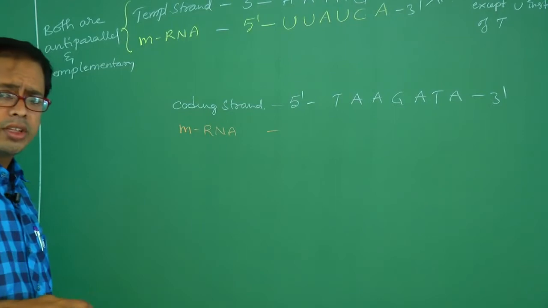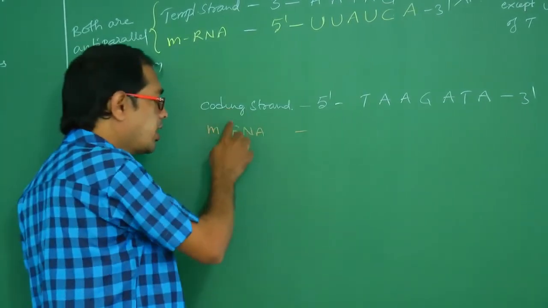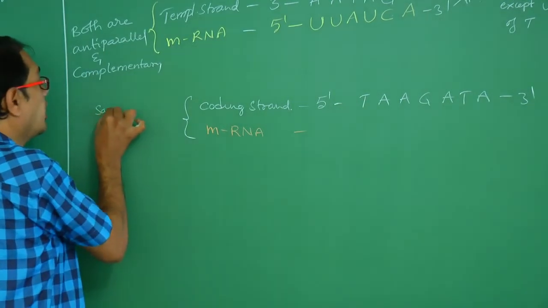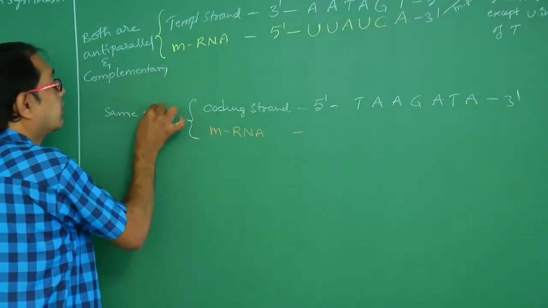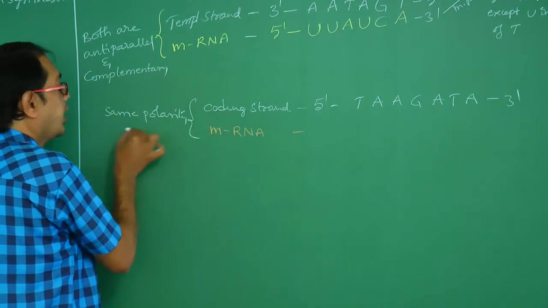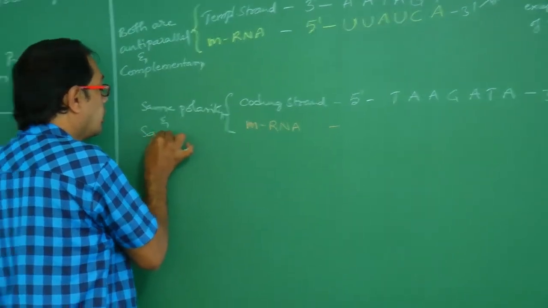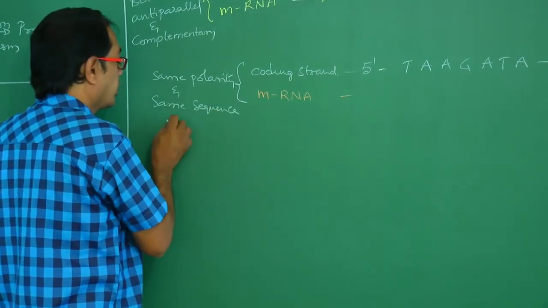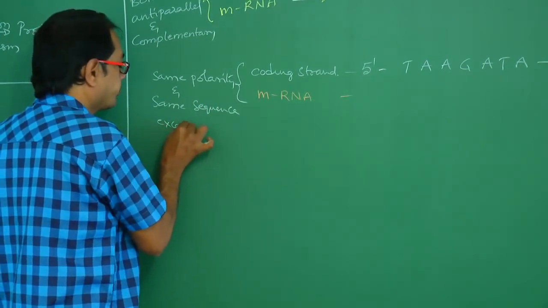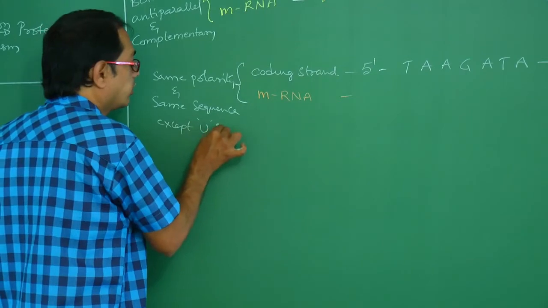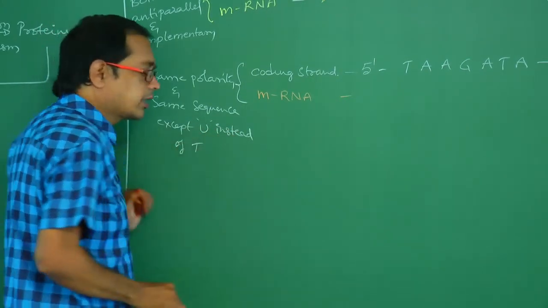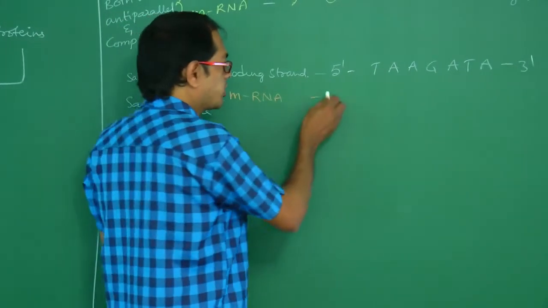What is the relation between coding strand and mRNA? These two have the same polarity and the same sequence, except uracil instead of thymine. Come on, let's write.